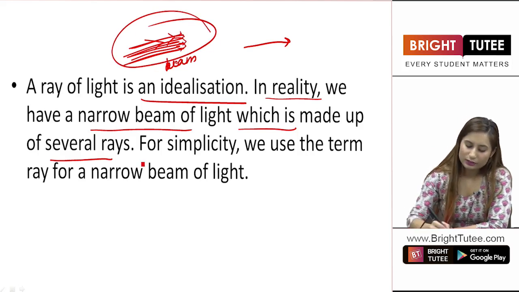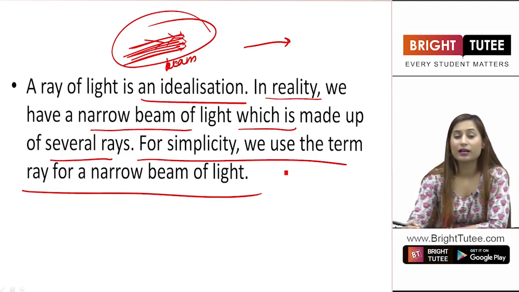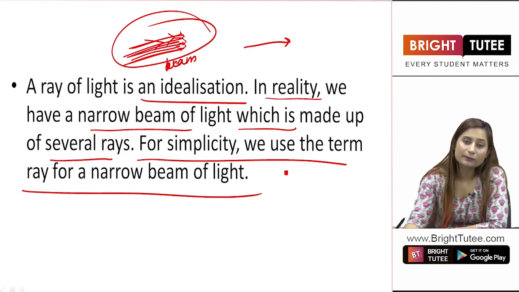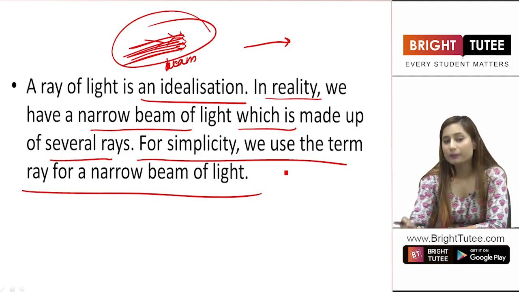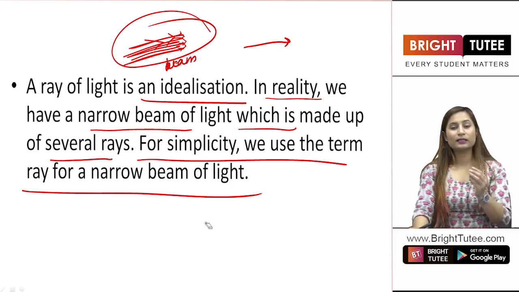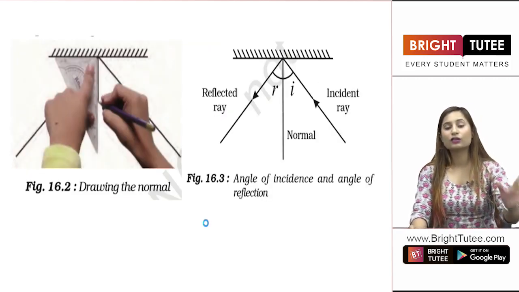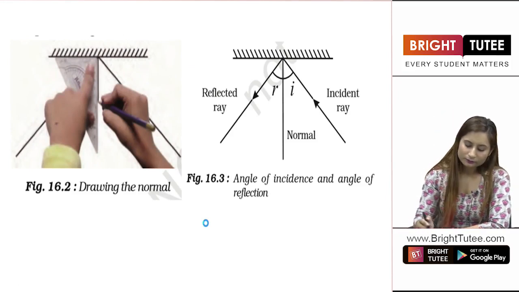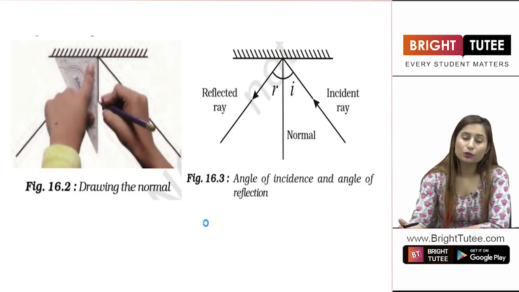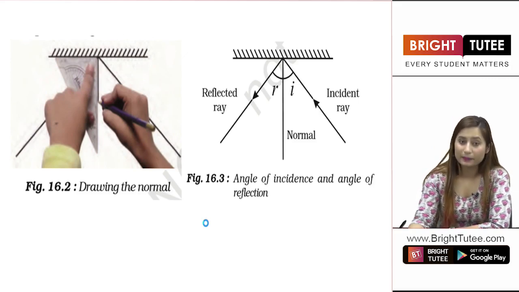Right students? For simplicity, we use the term ray for a narrow beam of light. Just for simplicity, for an easier concept, we use ray instead of beam, right? So that we can explain the action of the light with the help of one ray, not a collection of rays, right? Now students, how do we understand this experiment now?